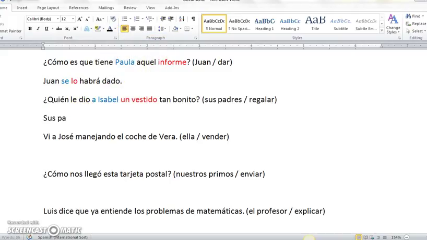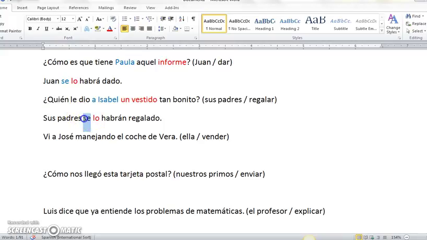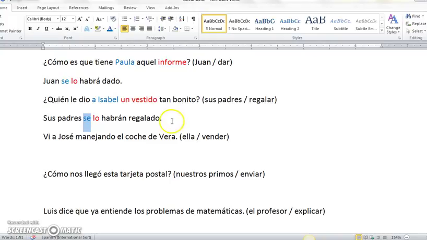Sus padres se, for Isabel, lo habrán regalado. So we have our lo to replace vestido, and we have our se to replace Isabel. Originally, se would have been le, but we're not allowed to have le lo, so we had to replace le with se.